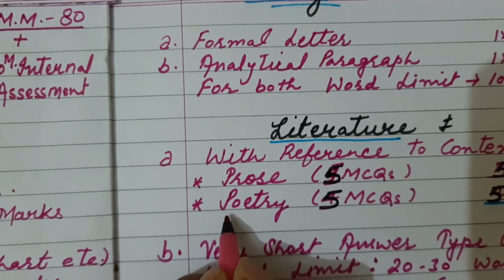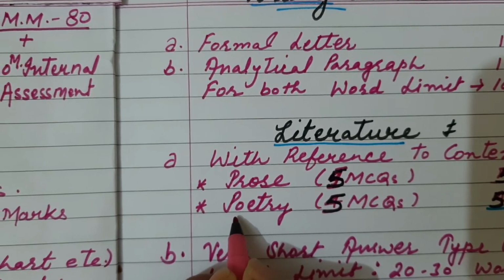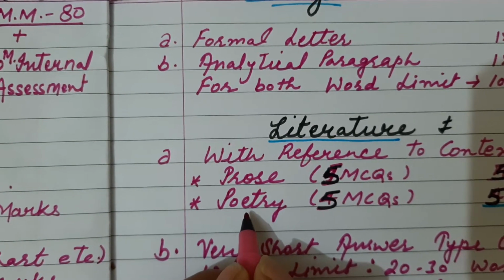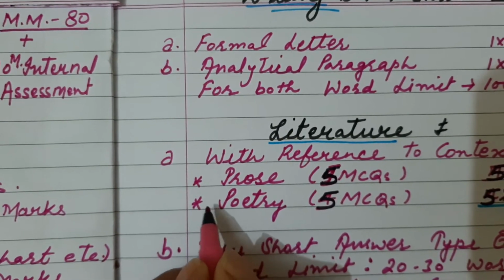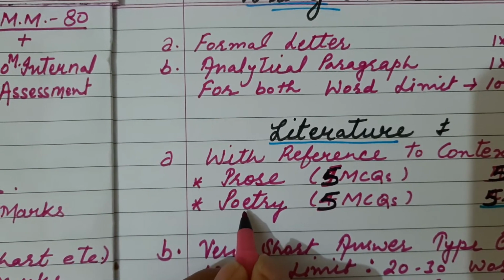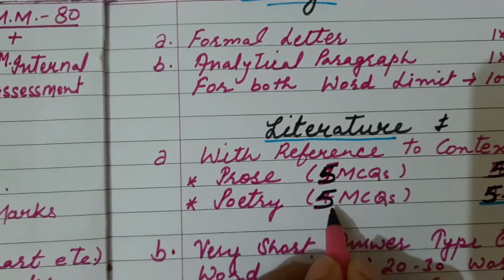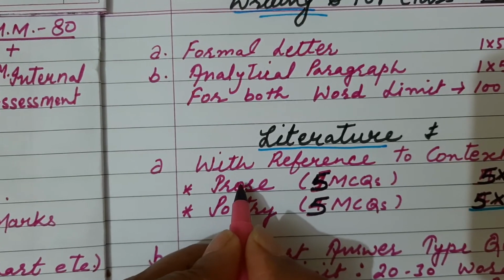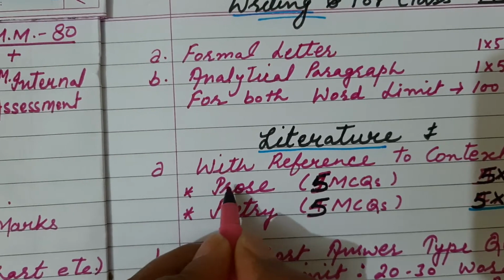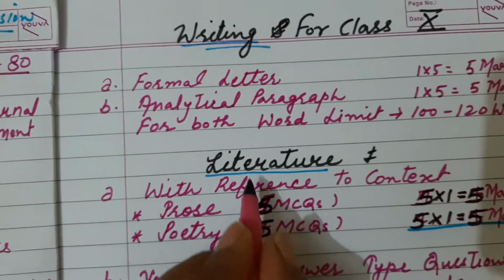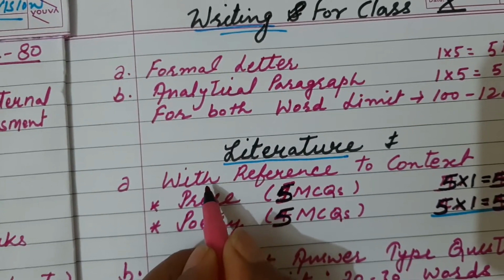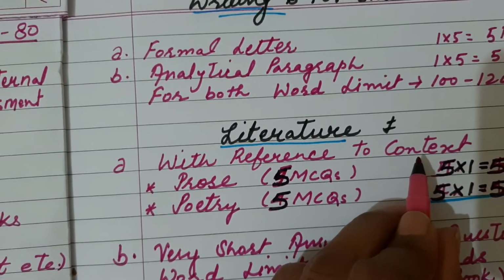Then similarly one stanza from the poetry section will be given, right? Actually there will be 2 stanzas, and out of 2 you will have to do 1, right? There will be 5 MCQs. Similarly in prose also there will be 2 and you will have to do 1. Fine. So 10 marks will be for with reference to context.